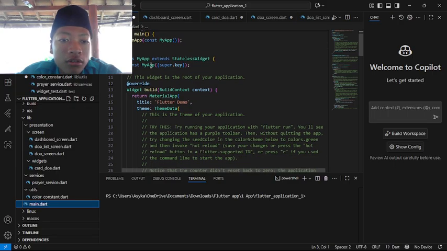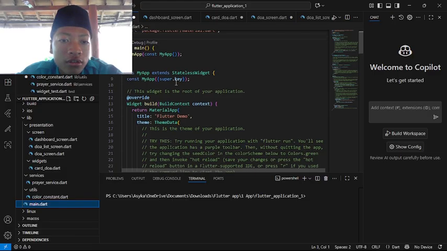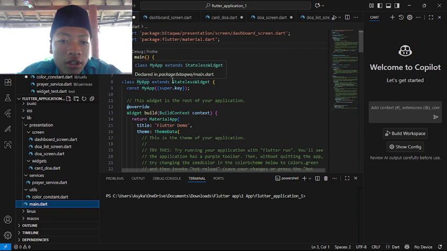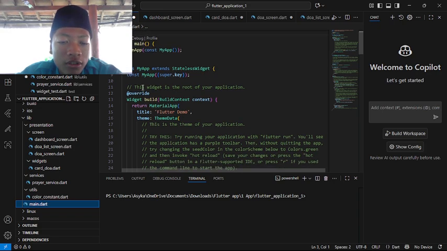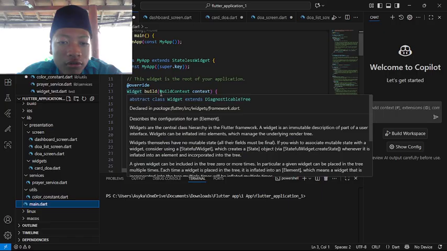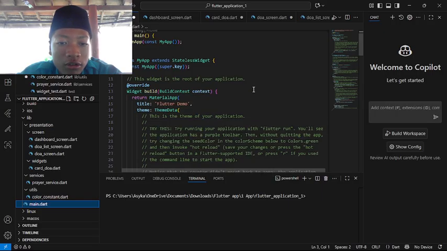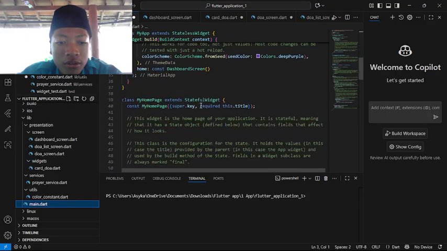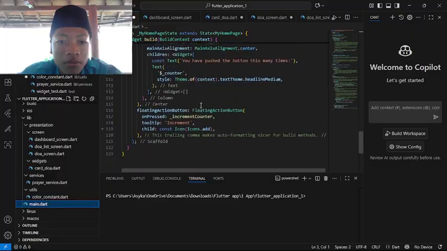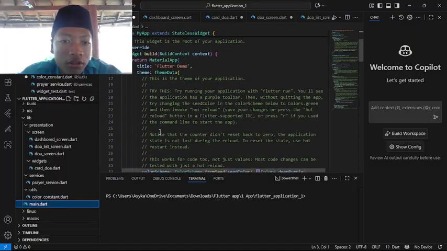Here is class MyApp extends StatelessWidget, const MyApp, super key. This makes a class MyApp that extends the StatelessWidget, and as you can see, this widget is the root of your application. Then Widget build, BuildContext context, return MaterialApp with title Flutter demo. When we run the project, the title of the application will be Flutter demo. It's still Flutter demo, I haven't changed it. The rest of the code is the main structure of the Dart language.